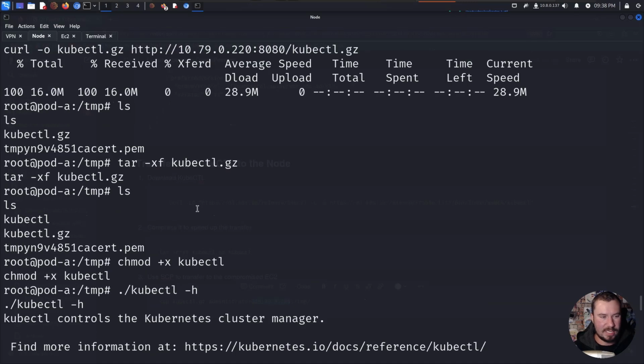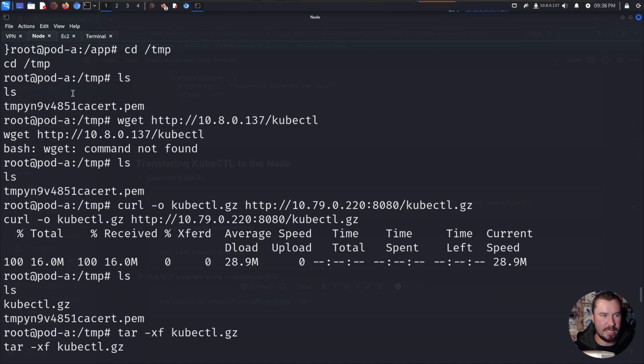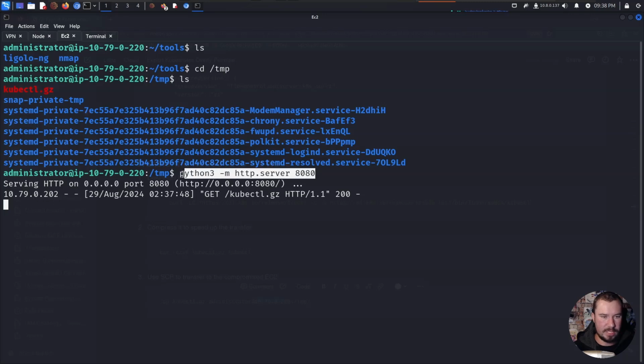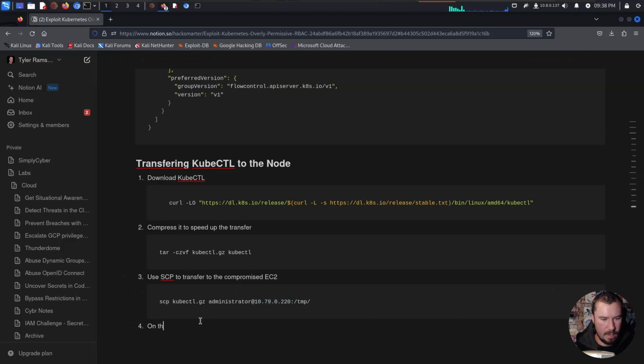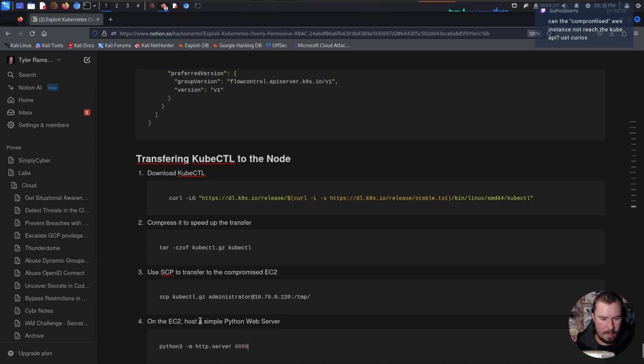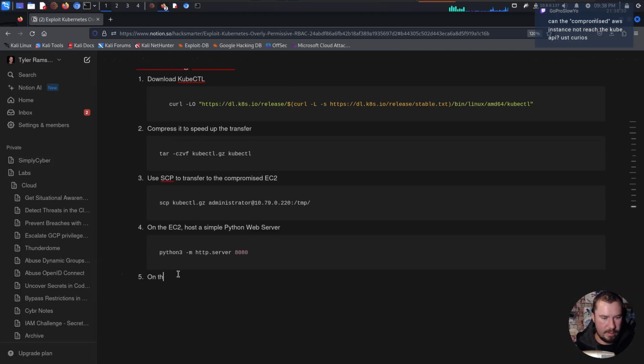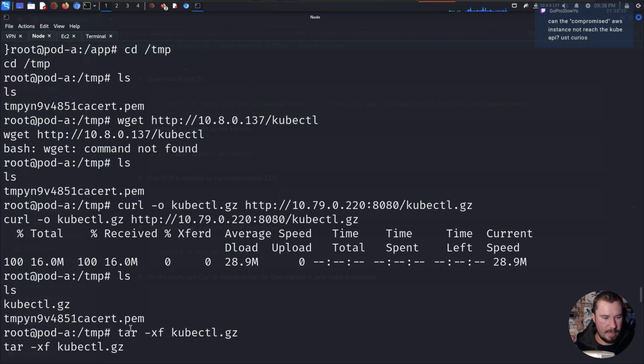Now, as usual, let's make sure we update our notes for everything that we did. So we'll say the first step was hosting this on the compromised EC2. So we'll jump over to our notes. On the EC2, host a simple Python web server. We'll drop that in there. And then on the node, use curl to download the file. Decompress it and make executable. And we'll just include all that in one step.